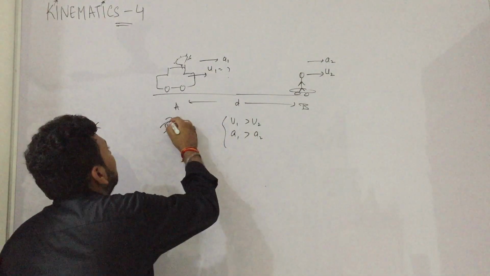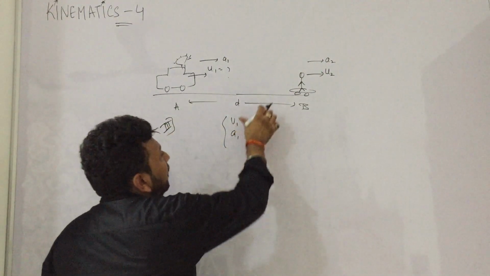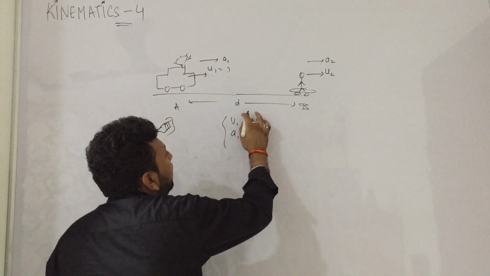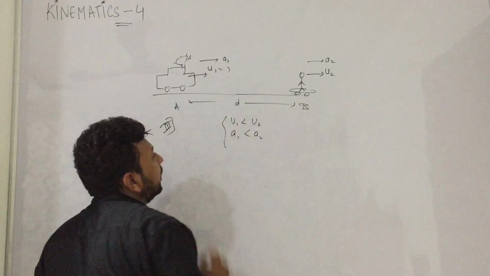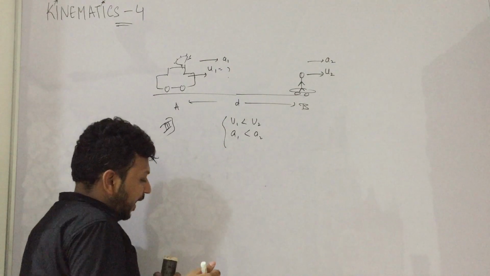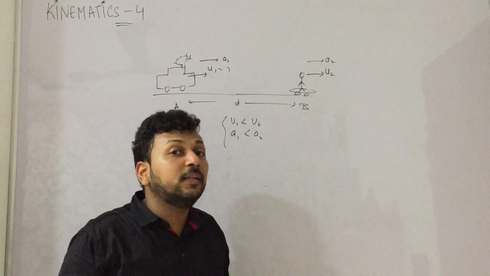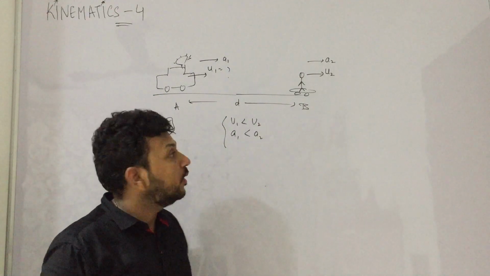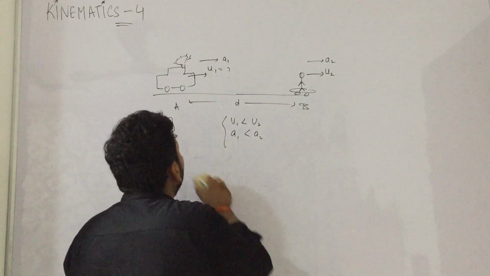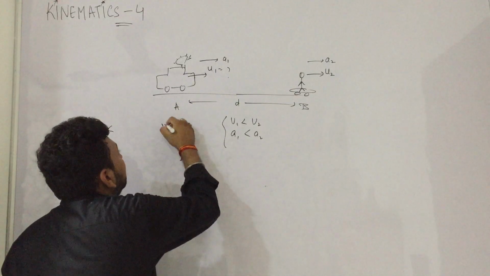Similarly, if we have the third case, like this, if both are less, then at any point thief's speed will be more than police, and the thief will never be caught. This also we do not need to solve. Let us take the fourth case.